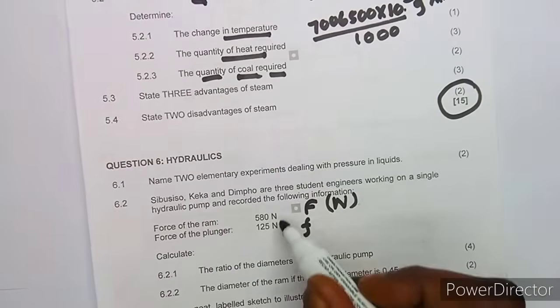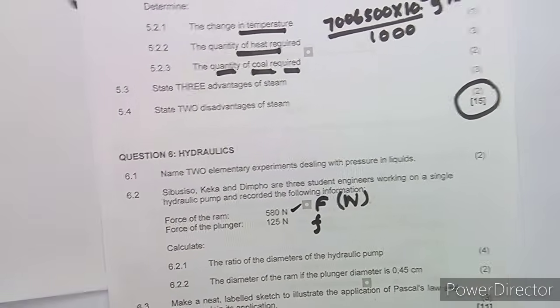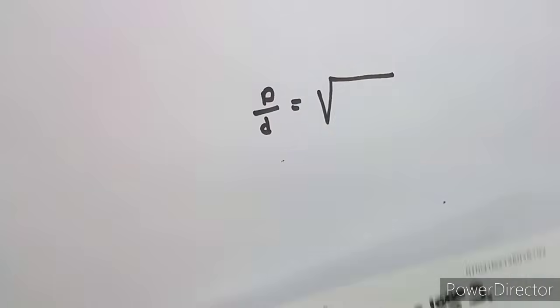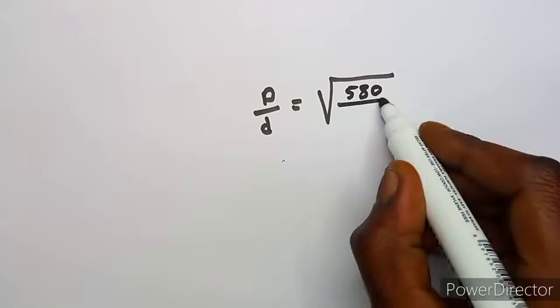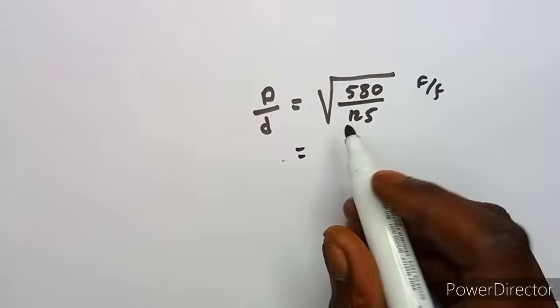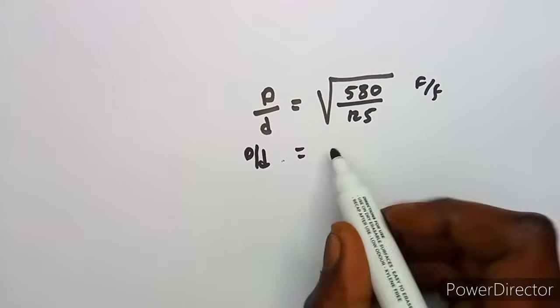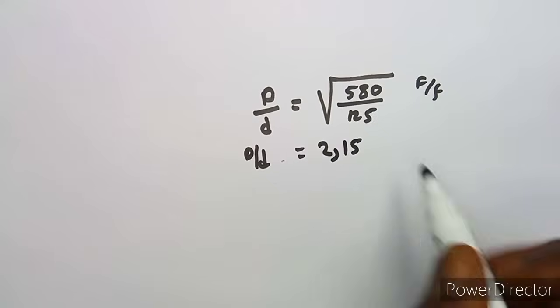The force on the ram we are given as 580, on the plunger is 125. So it's 580 over 125. That's F over F. And this is going to give us a decimal, which is 2.151.